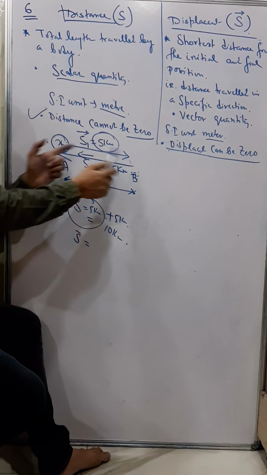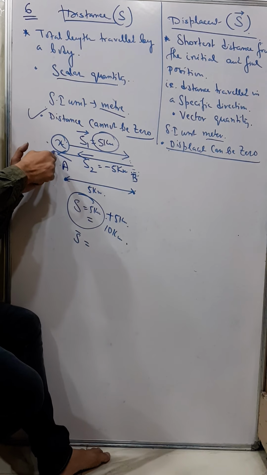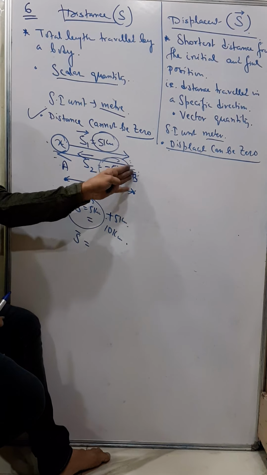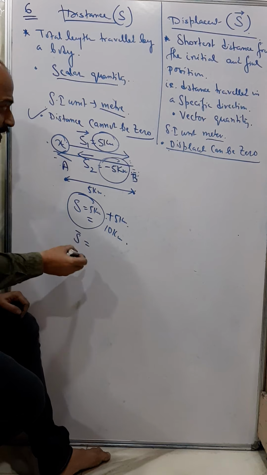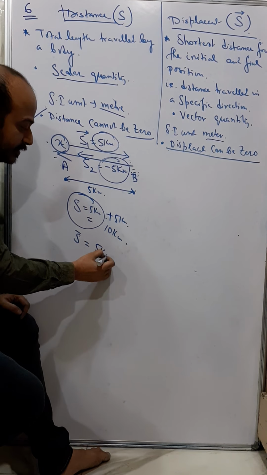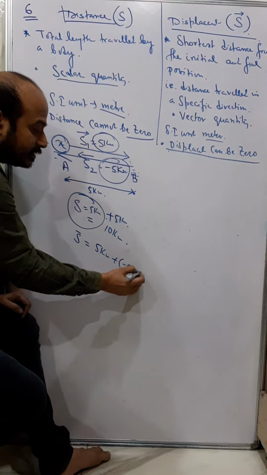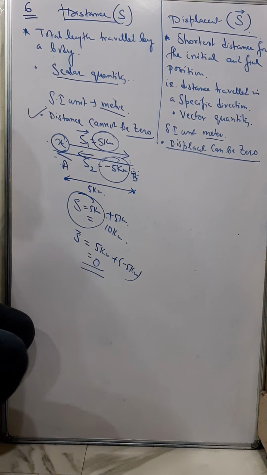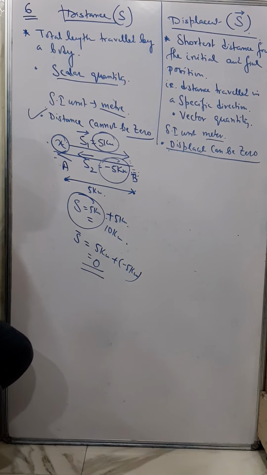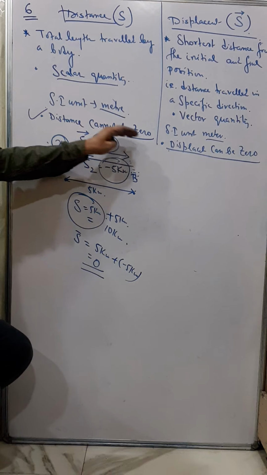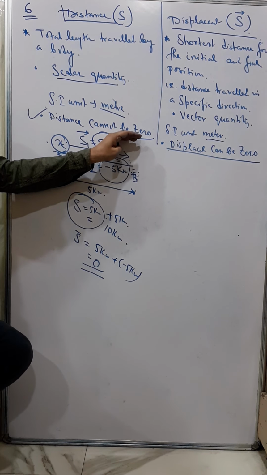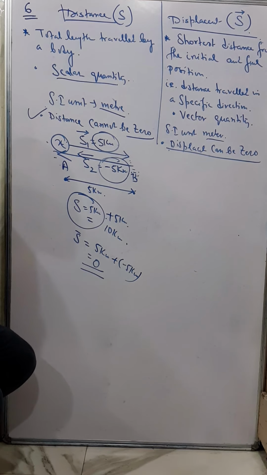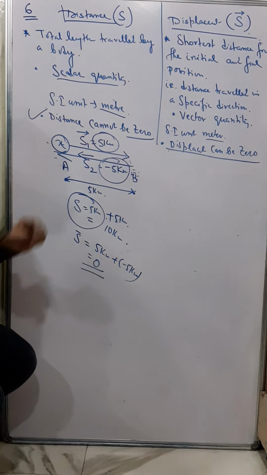And when X comes back from B to A, that means it is the negative displacement, opposite direction. So the total displacement will be how much? 5 kilometers plus, minus 5 kilometers, again I am getting the displacement as 0. So understand? Therefore we say that distance cannot be zero between two bodies or from one place to another place, but displacement can be zero.